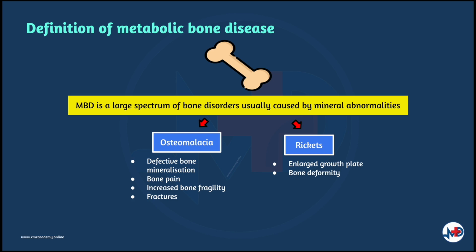Metabolic bone disease, or MBD, refers to a large spectrum of bone disorders usually caused by mineral abnormalities such as calcium, phosphorus, magnesium, or vitamin D. In this topic, we're going to discuss osteomalacia and rickets. These conditions are characterized by defective mineralization of the bone due to vitamin D deficiency, resistance to the effects of vitamin D, or hypophosphatemia. Osteomalacia describes a syndrome in adults of defective bone mineralization, bone pain, increased bone fragility, and fractures. Rickets is the equivalent syndrome in children and is characterized by enlargement of the growth plate and bone deformity.